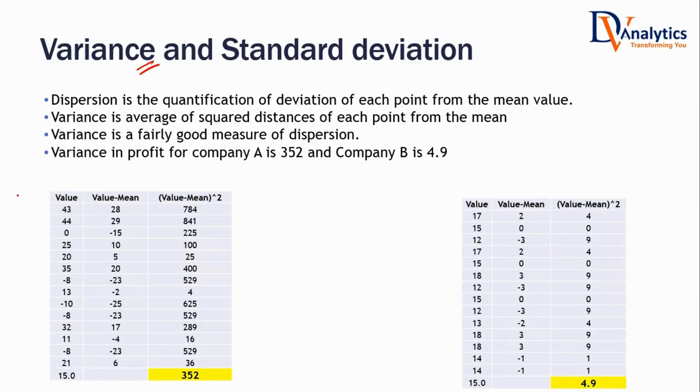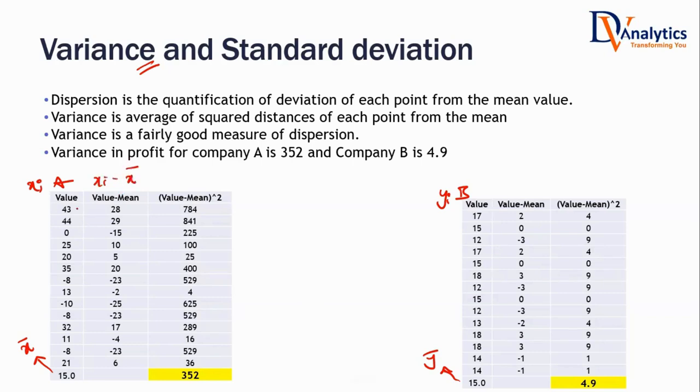Very simple formula if we understand. Take the original value. This is company A values. These are company B values. Company A, let us denote by xi. Company B, let us denote by yi. Take every value of company A, calculate the average value x bar. Calculate the average value y bar. Now take the value minus mean.